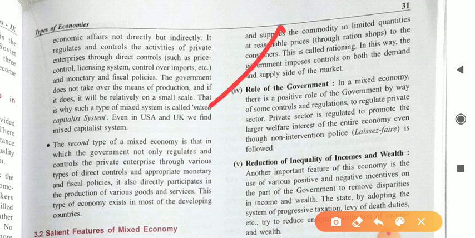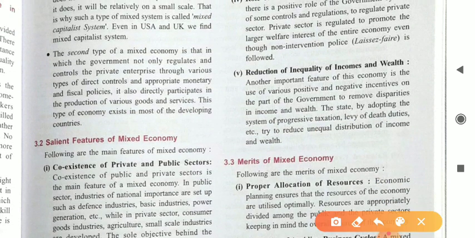Next is role of government. Government plays a very important, positive and crucial role in a mixed economy, by way of controlling and regulating, by providing guidelines to the institutions, so that the private and public relationship is maintained, and our motto, which is to earn welfare as well as profit, remains the same. Next is reduction of inequality of income and wealth.